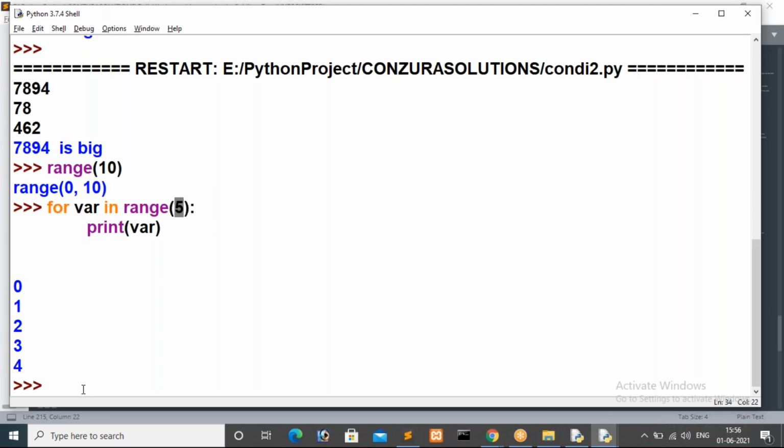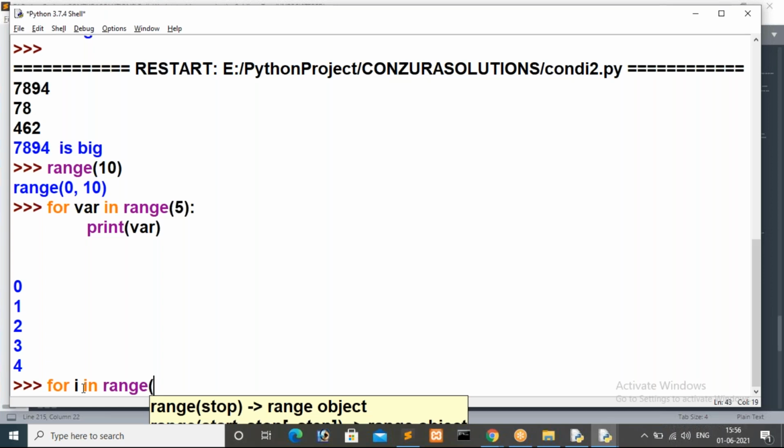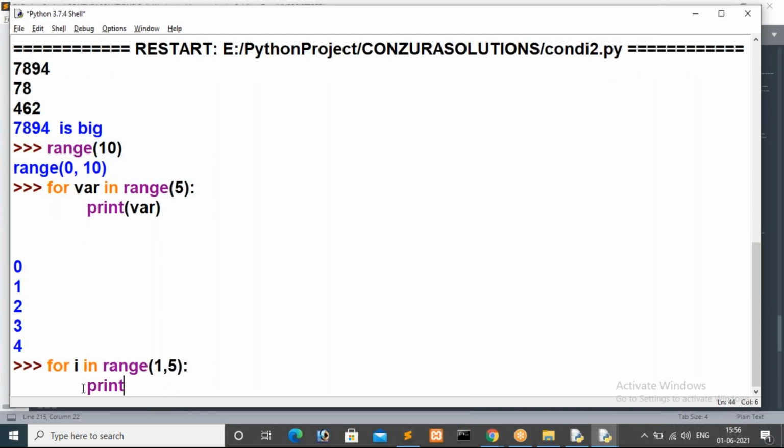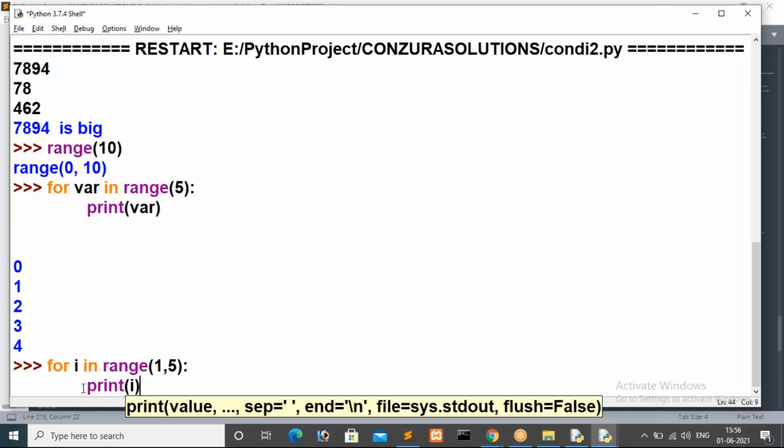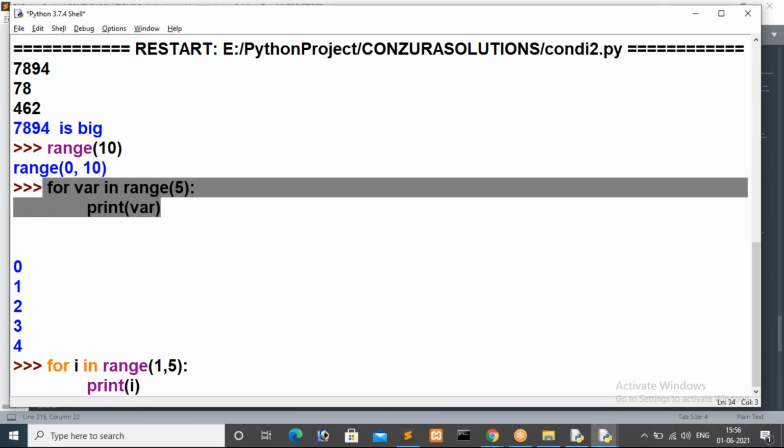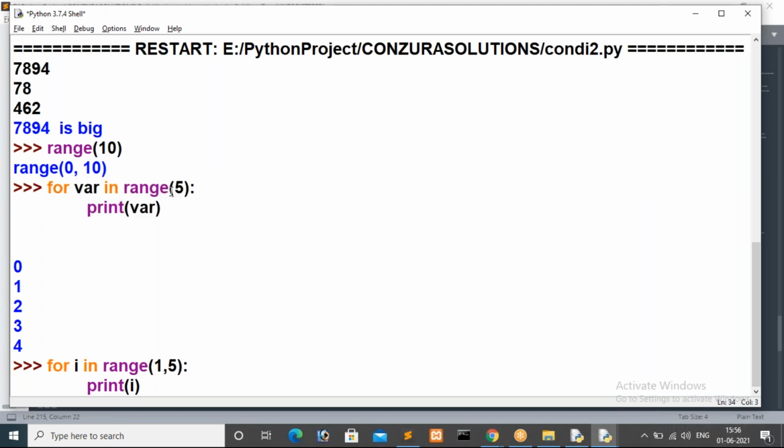Now I'm going to give range with two parameters: for I in range of, actually here the loop starts from 0, right? Now I don't want to start loop iteration from 0. I want to start loop iteration from 1. Then I'm giving 5. Just assume how many times this loop will iterate, guys. The iterating variable is I. In the previous example 0 is the beginning value by default, so that loop iterated 5 times: 1 2 3 4 5.